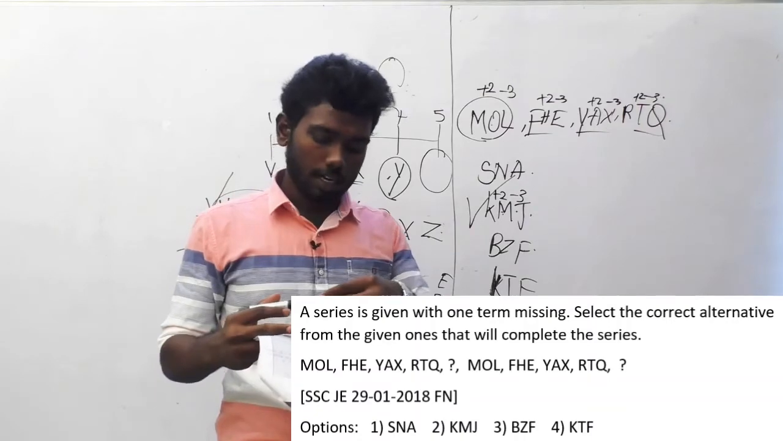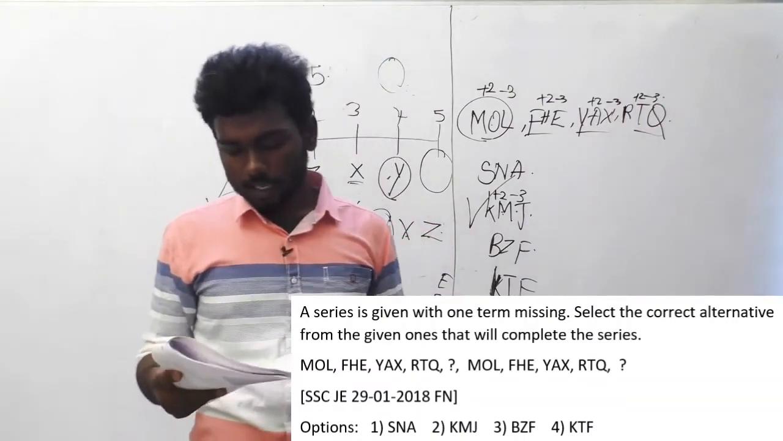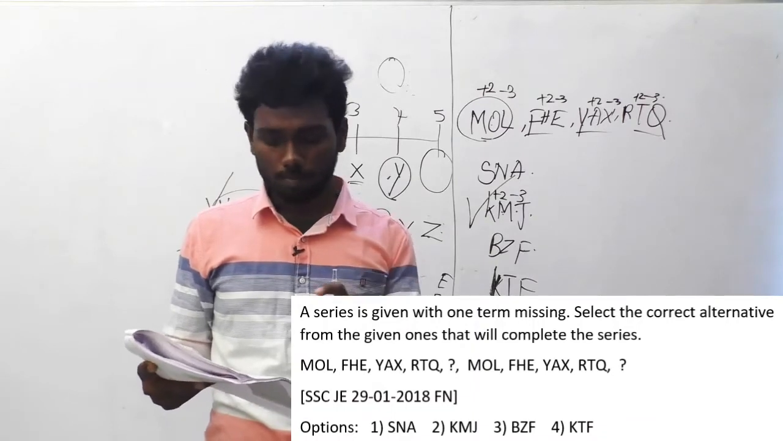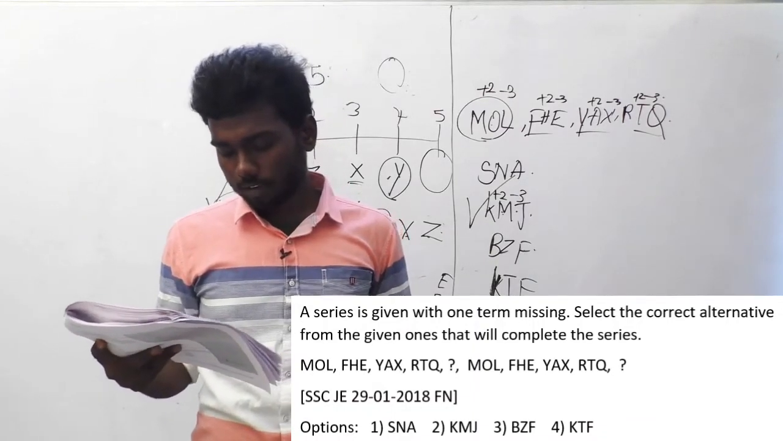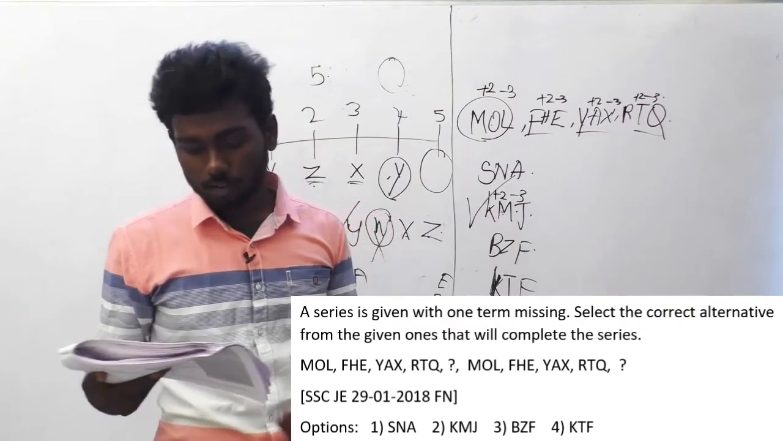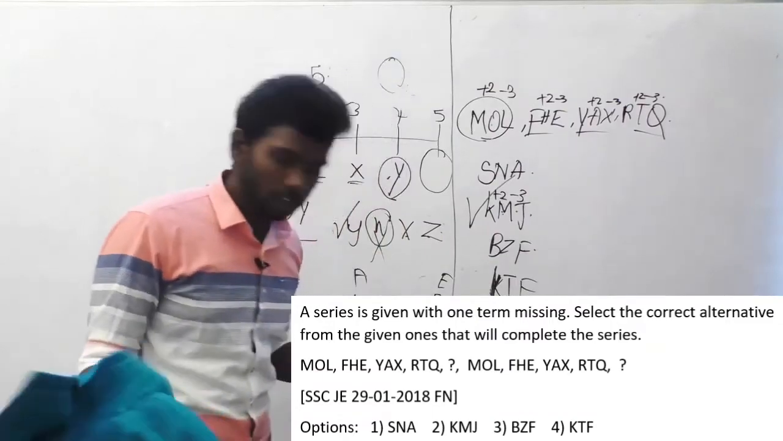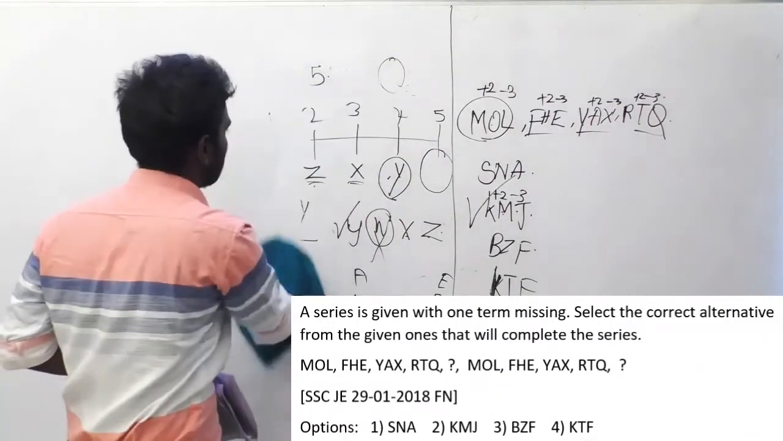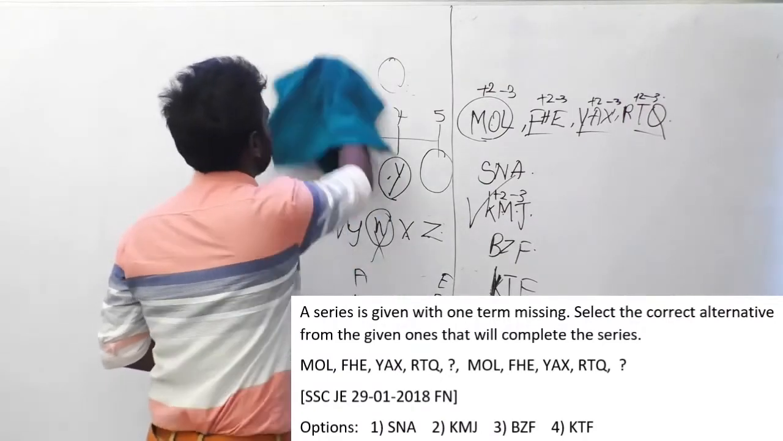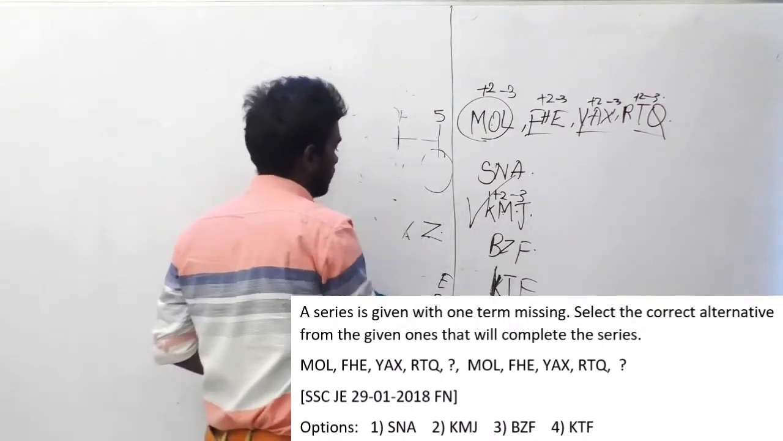Let's move on to the next question. Question number 112. A series is given with one term missing. Select the correct alternative from the given ones that will complete the series. That's the claim here. And the previously asked questions in this question paper number about 200, I think accurately it will be 210 questions.